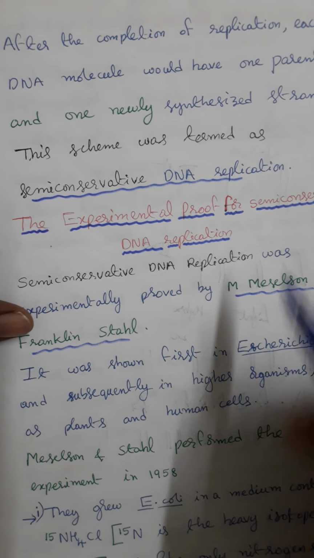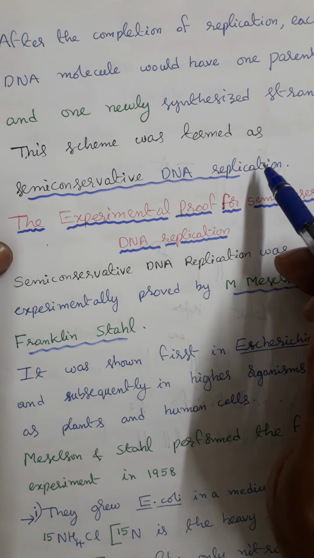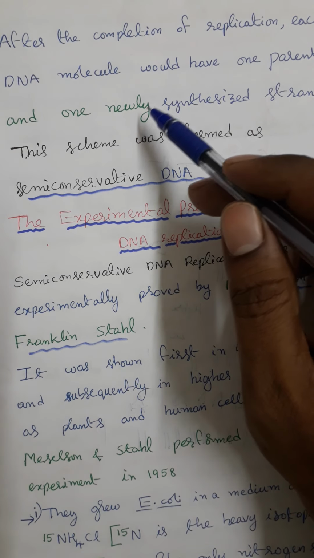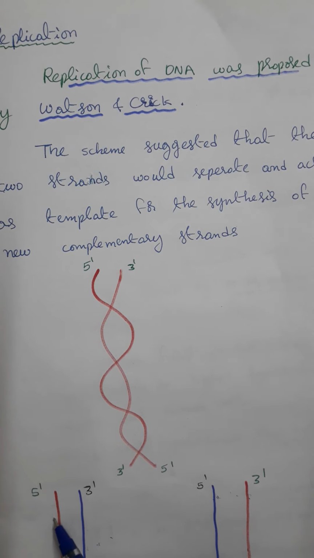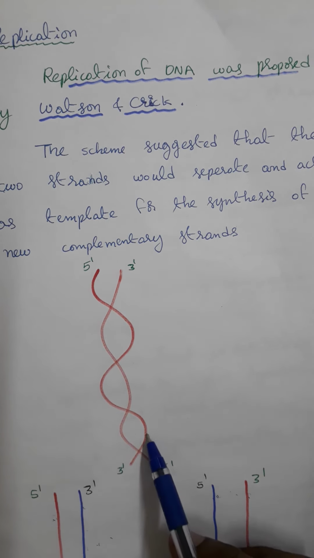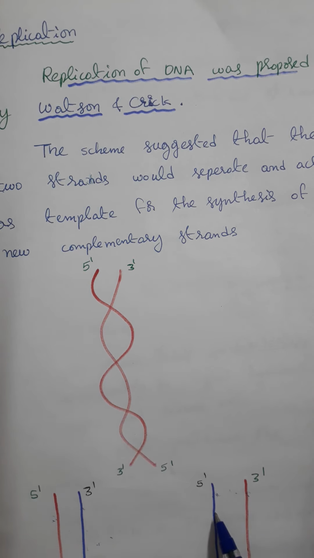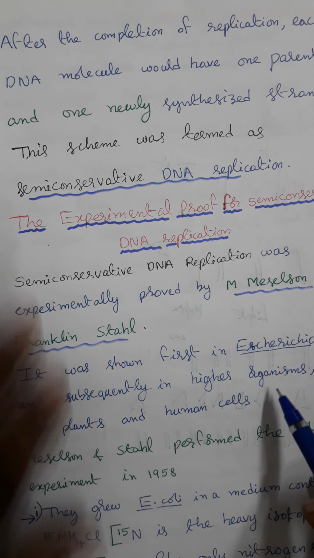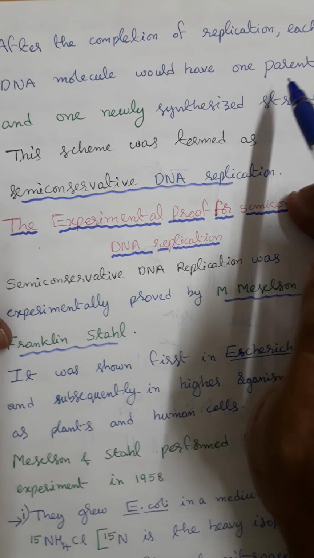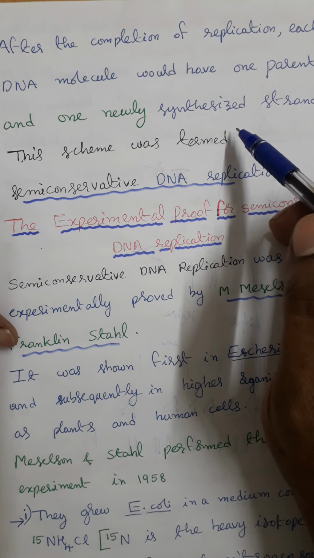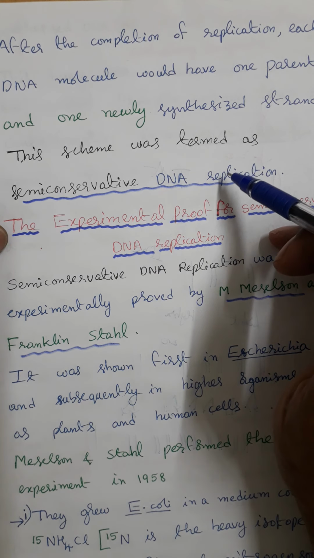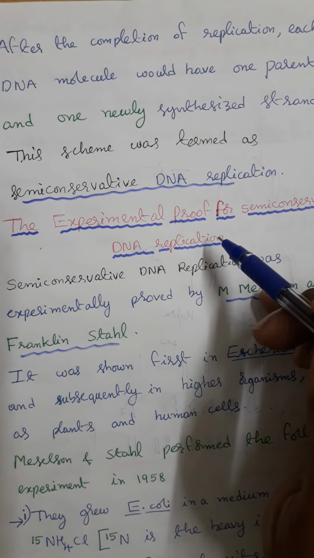So after the completion of replication, each DNA molecule would have one parental strand and one newly synthesized strand. This scheme was termed semi-conservative DNA replication.